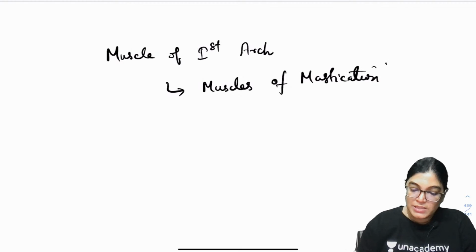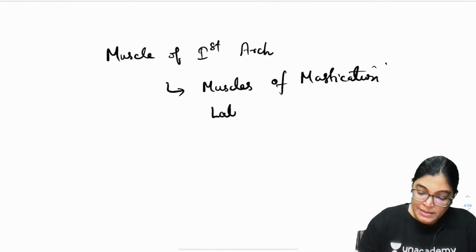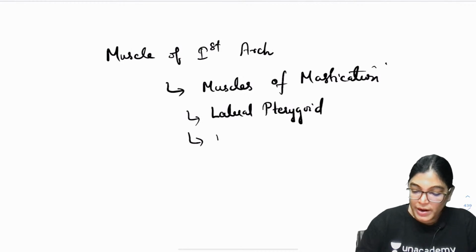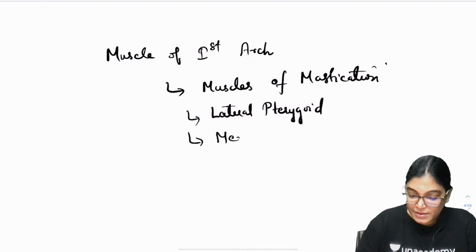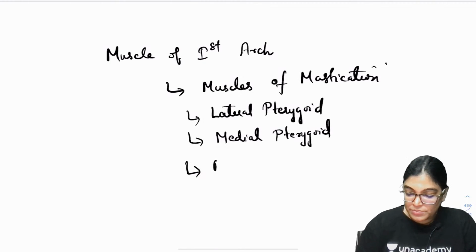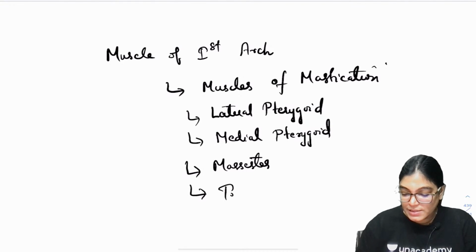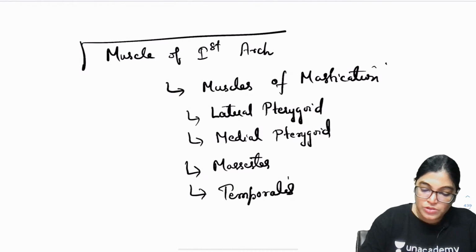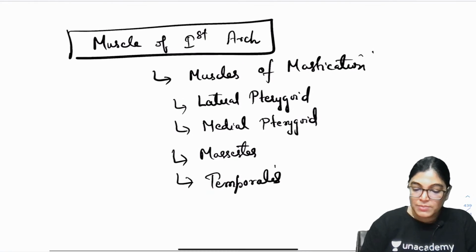What are they? Lateral pterygoid, medial pterygoid, masseter muscle, temporalis muscle. Yes, these are the muscles of mastication.